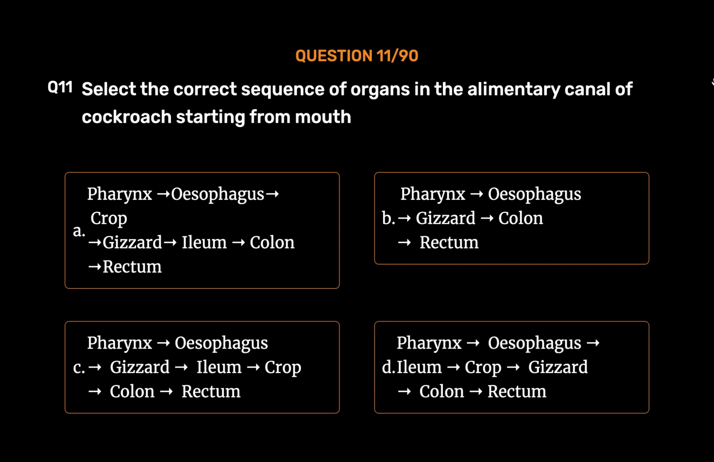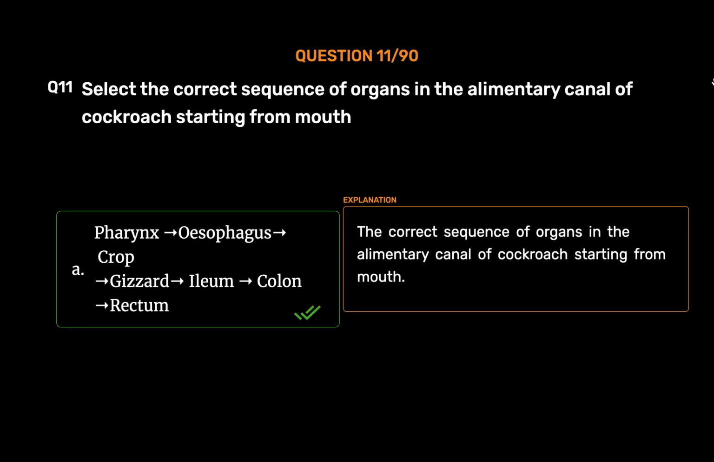Option D. Pharynx, esophagus, ileum, crop, gizzard, colon, rectum. The correct answer is Option A. Pharynx, esophagus, crop, gizzard, ileum, colon, rectum. The correct sequence of organs in the alimentary canal of cockroach starting from mouth.